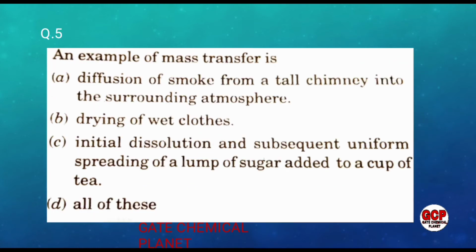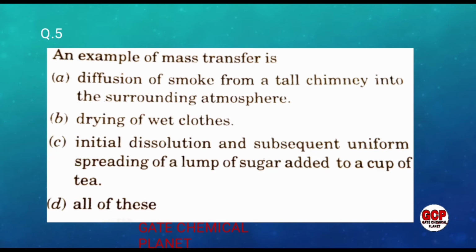An example of mass transfer is: diffusion of smoke from a tall chimney into the surrounding atmosphere, drying of wet clothes, initial dissolution and subsequent uniform spreading of lumps of sugar added to a cup of tea, and all of these.